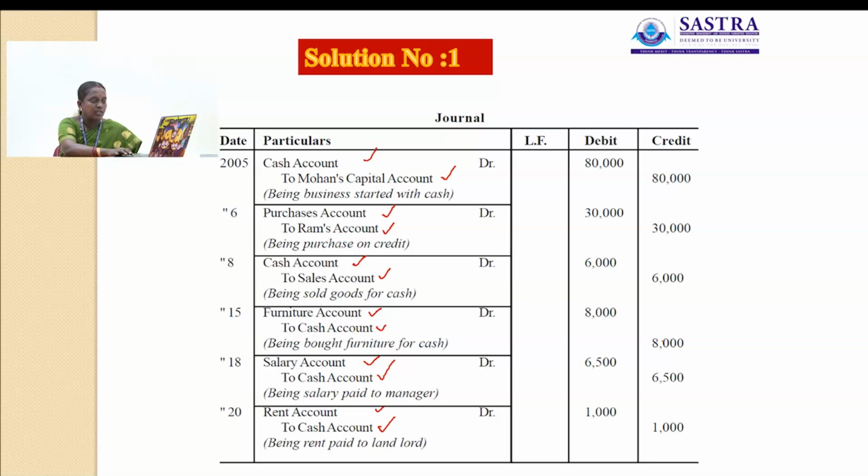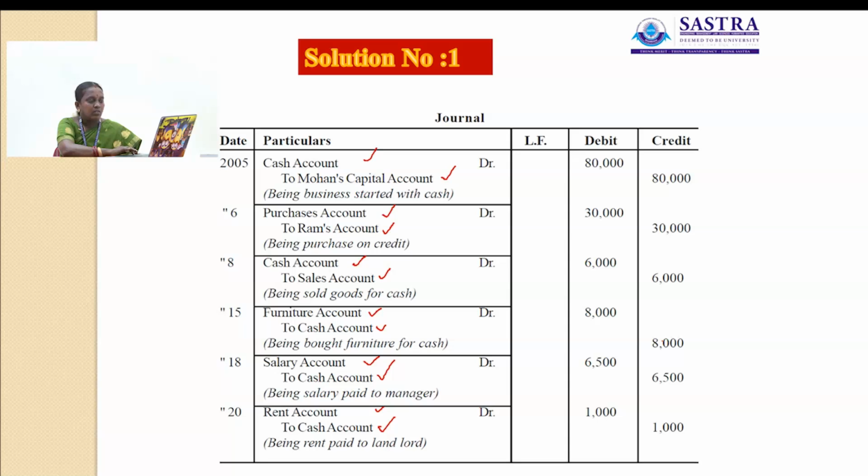Here, 6th January 2017, purchase account debit to Ram account, rupees 30,000. Here, being purchased on credit. So this is called narration. Narration in the sense, it's nothing but an explanation of the transaction.